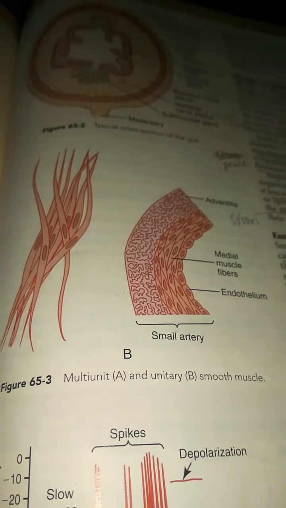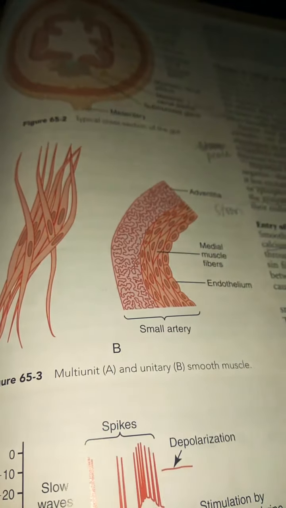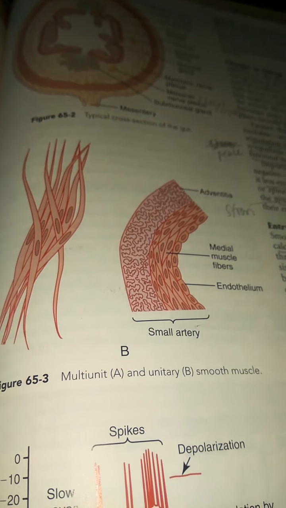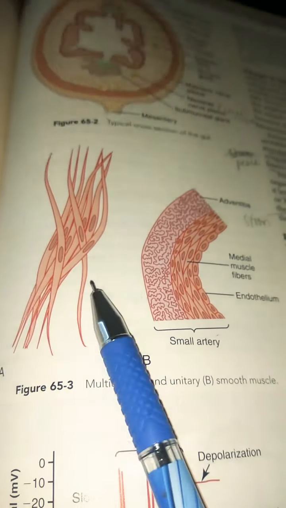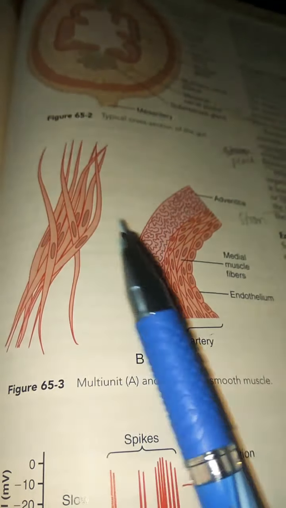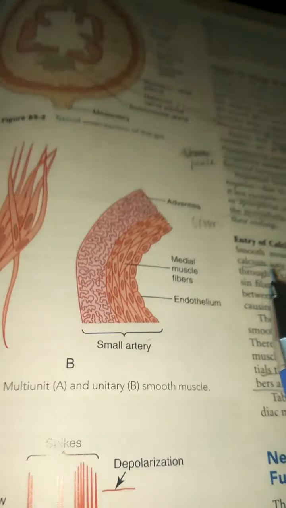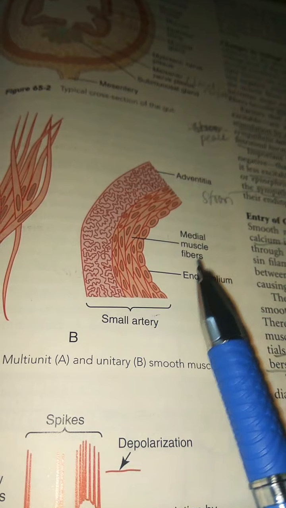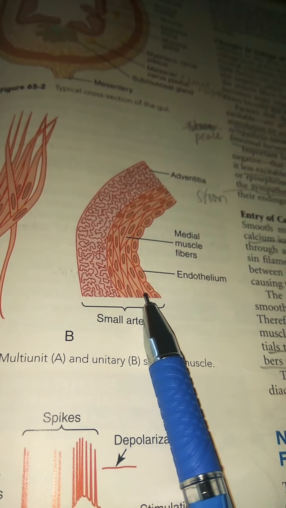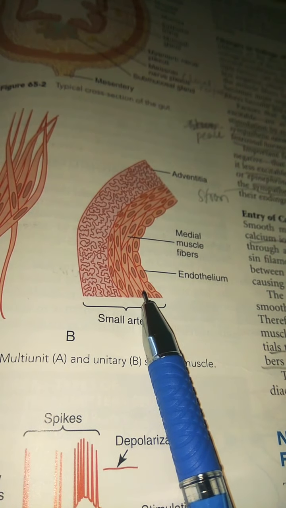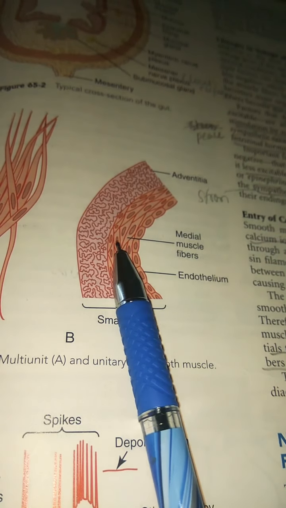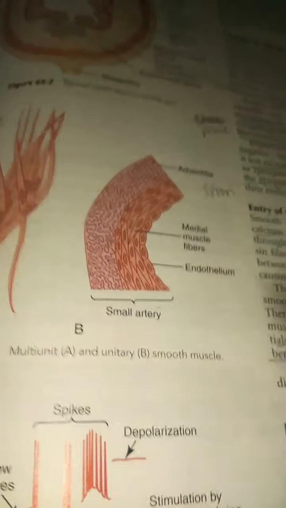So in this cross section of the gut we can see all these parts, and you can see multi-unit smooth muscle and then unitary smooth muscle here. The multi-unit smooth muscle we have already discussed. Whereas the unitary smooth muscle all works like a syncytium, so they contract like a single unit. This is the endothelium, these are the medial muscle fibers, and this is the adventitia.